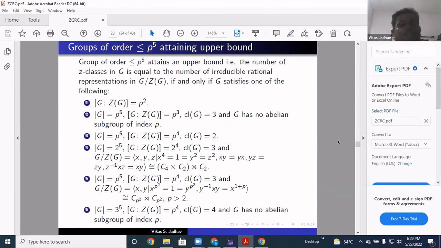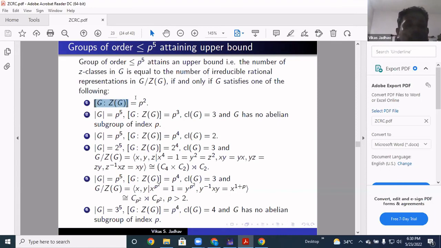Now, for groups of order less than or equal to P raised to 5, the upper bound is attained, that is, the number of Z classes is the same as the number of rational conjugacy classes, if G is one of these types.